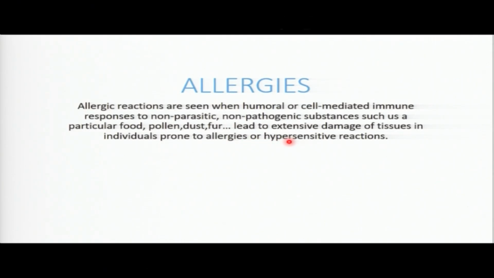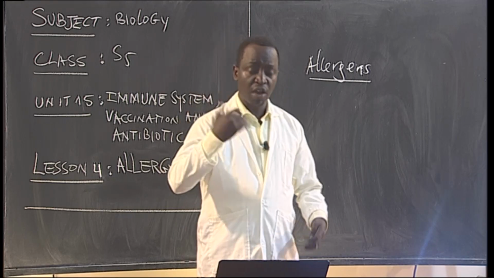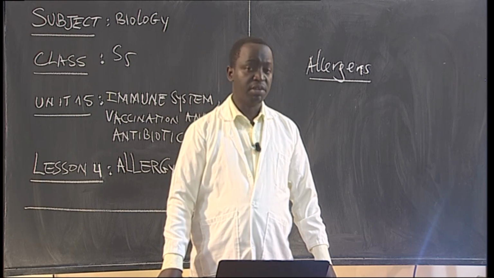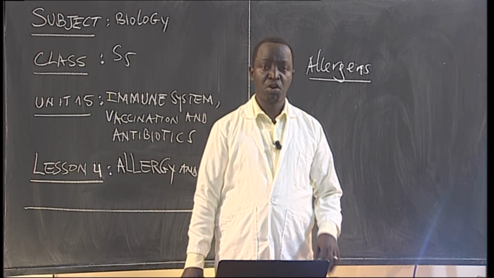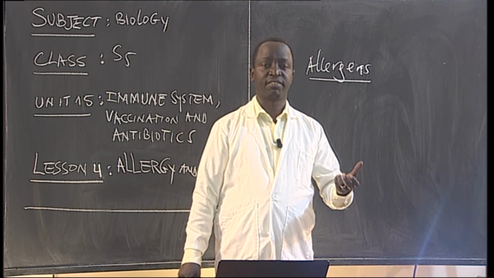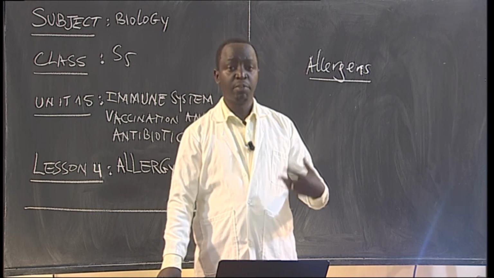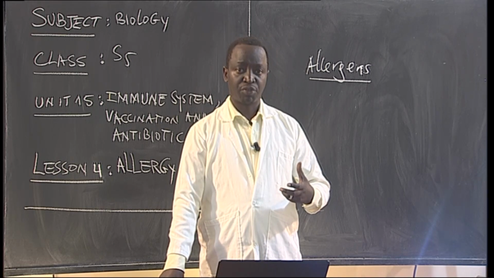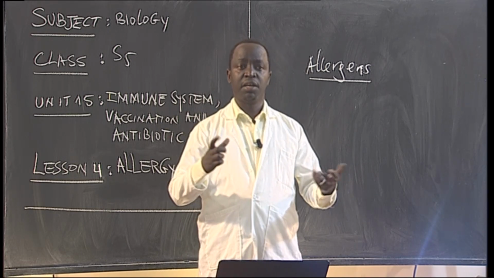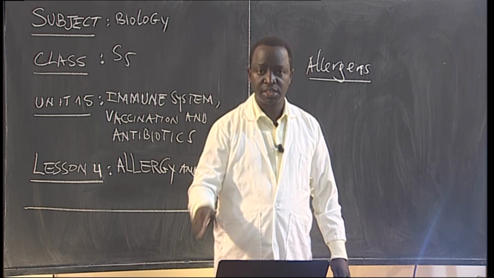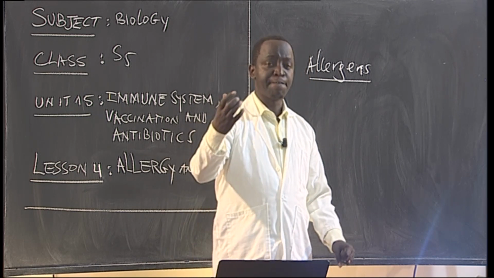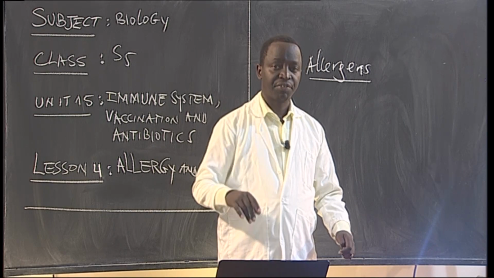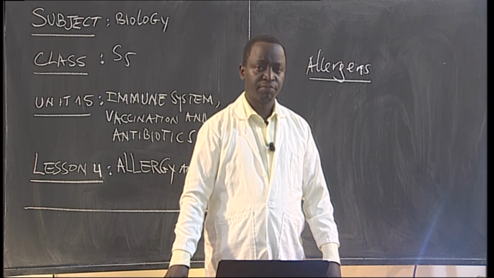Actually, we have this humoral and cell-mediated immunity. Humoral is just to detect the germs found in the bloodstream, while cell-mediated immune response is when the infected cells are killed and then removed from the body.